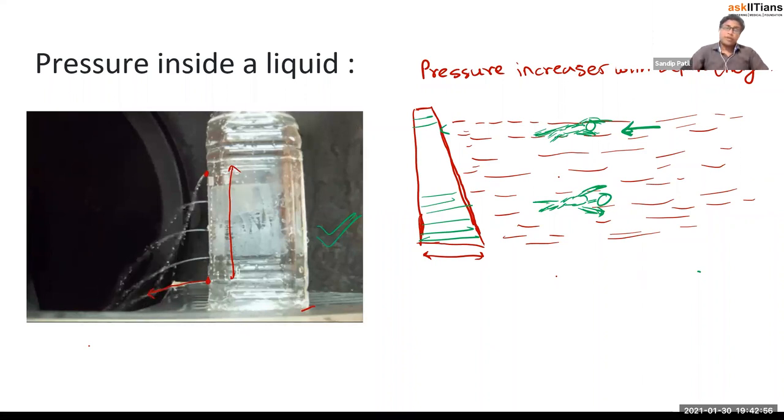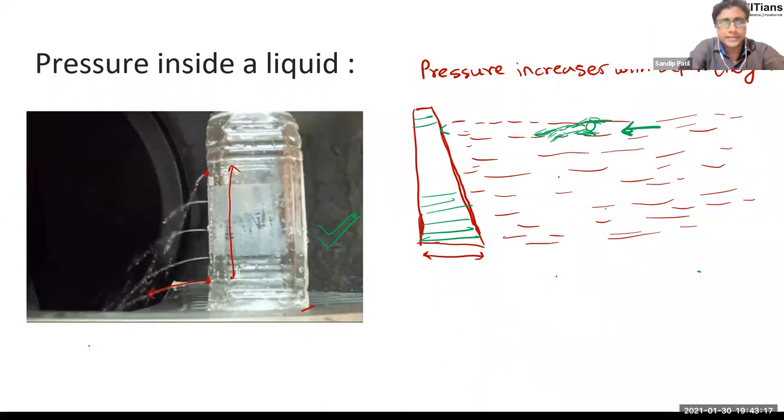Simple. So in solids, what we have seen is that if the area of application is small, then the pressure will be more. In liquids, if the depth is more, or the height downward is more, then the pressure will be more, right? Okay. So how much is that pressure actually? Let's talk about that. Now, instead of this swimmer, let's consider I keep one, let's say, any object there.